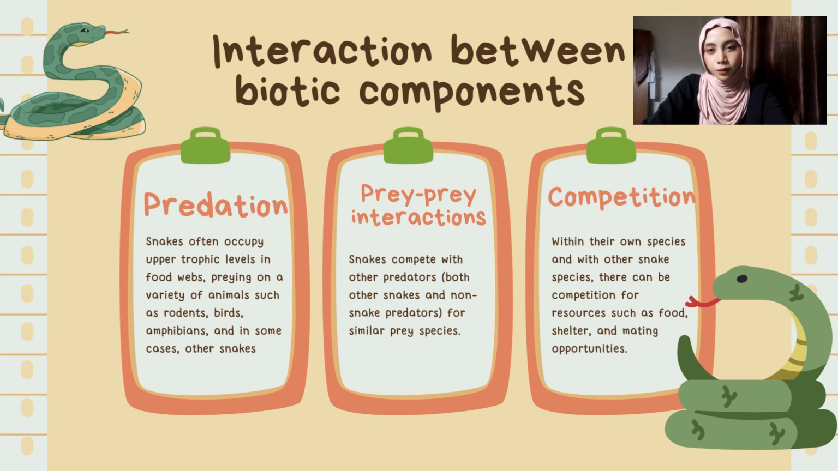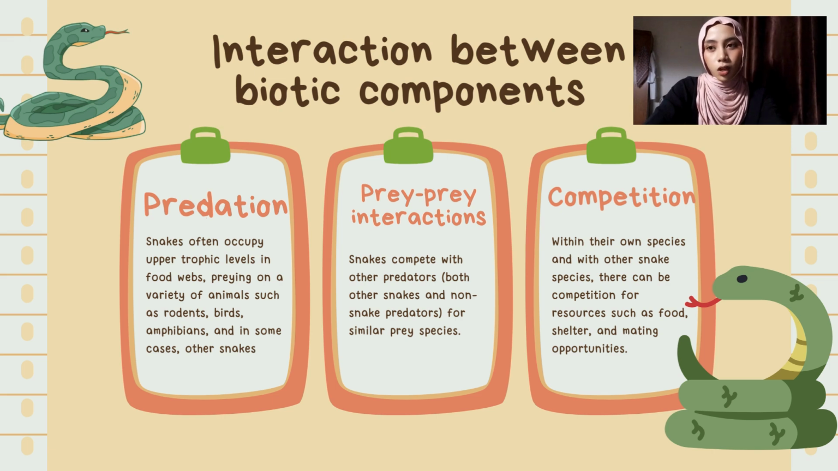Now I'm going to explain about the interactions between biotic components of snakes. So the first one is predation. Snakes often occupy upper trophic levels in food webs, preying on a variety of animals such as rodents, birds, amphibians, and in some other cases, other snakes.